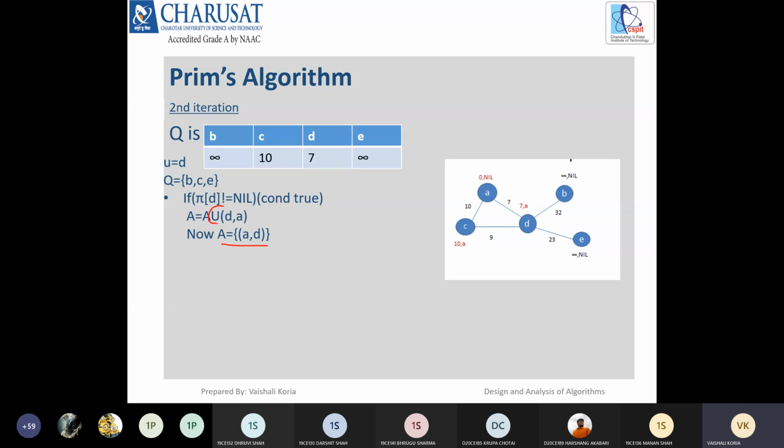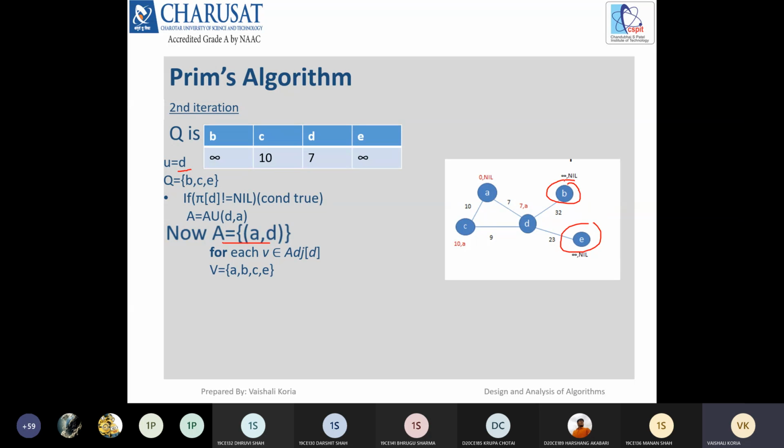Here there is a union operation. Before this there was nothing. Now we will add this AD into the solution set. Now what to do: we have to check all the adjacent vertices of D. So the adjacent vertices of D are B and E.